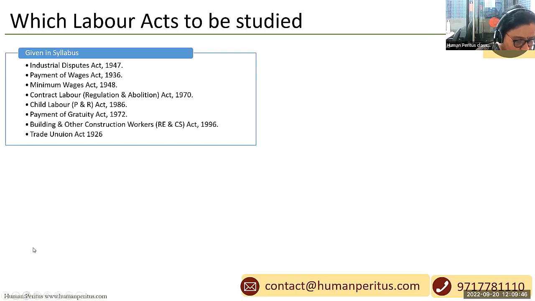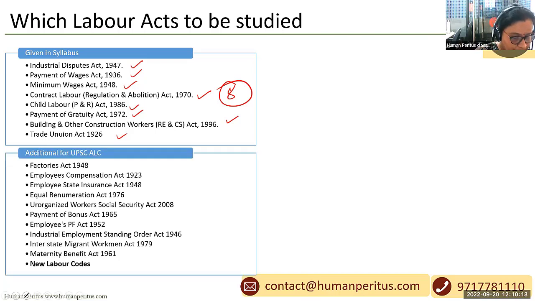Of course, these are prescribed under the syllabus, so we need to study them. Okay, so these are 8 labor acts: Industrial Dispute Act, Payment of Wages Act, Minimum Wages Act, Contract Labor, Child Labor, POGA, Building and Other Construction, Trade Union Act. These are prescribed, undoubtedly we have to cover, but along with these 8 acts, we also need to cover certain other acts. Which are those acts? These.